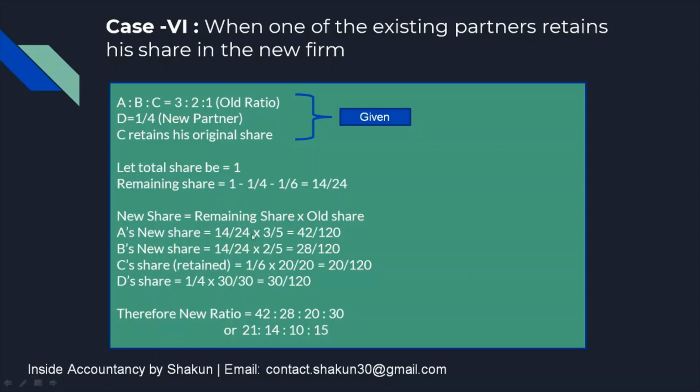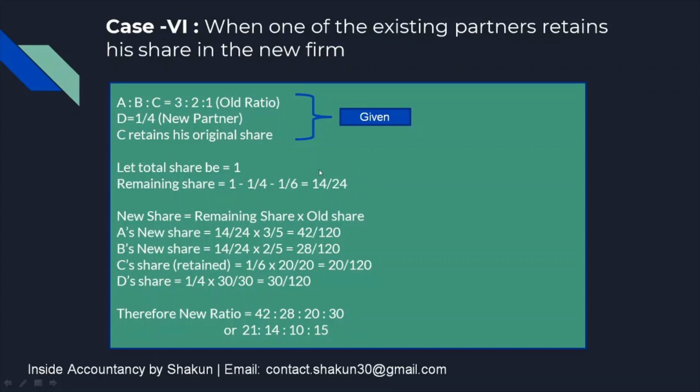So we are going to follow the same technique, but in this question, since C is going to retain his original share, C's share, 1 by 6, is also subtracted while calculating the remaining share, because C's share is not going to change. Therefore, the share of the firm minus the new partner's share minus the partner who is going to retain his share gives us 14 by 24.